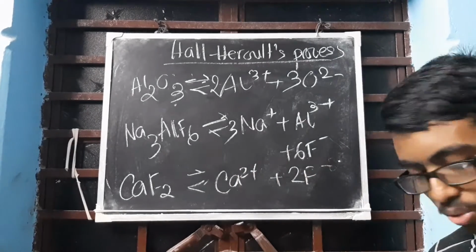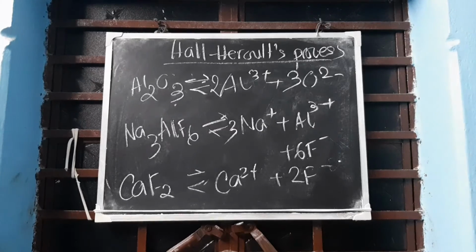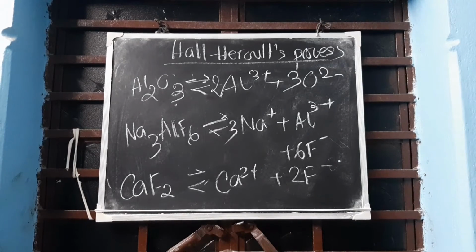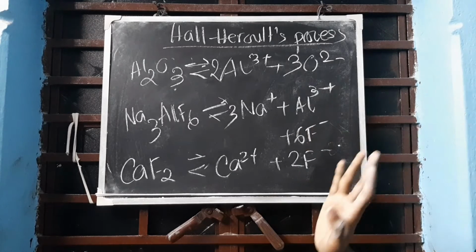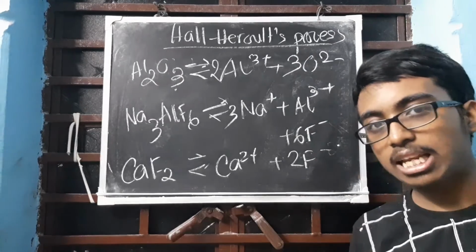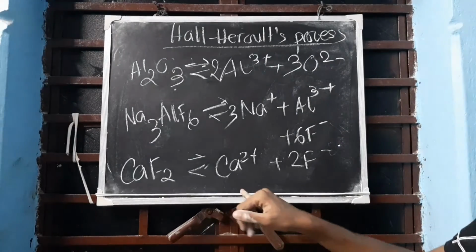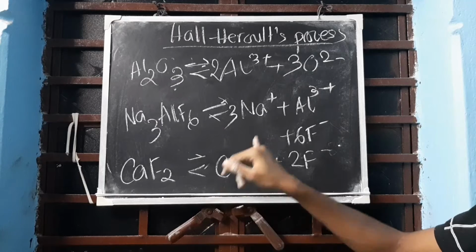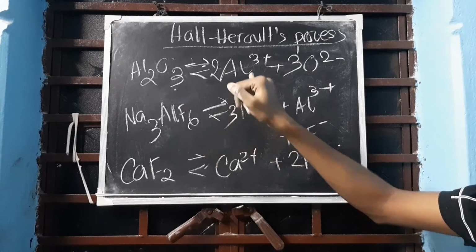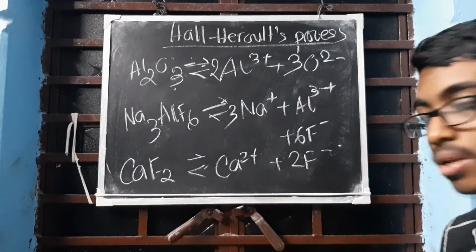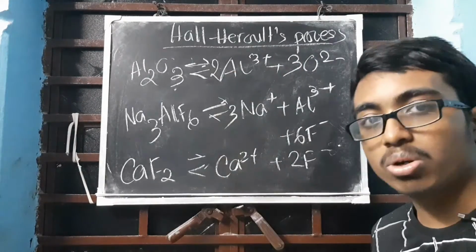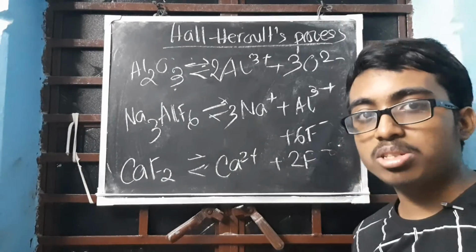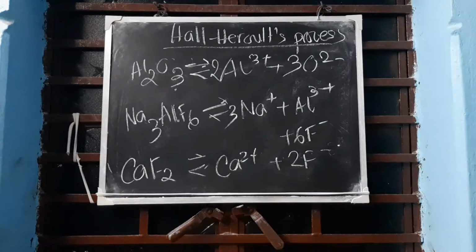Now say, who will go to the cathode? See the reaction and tell who can go to the cathode. We are concerned with which element? Aluminium. Aluminium we are concerned with. Another element we are concerned with, calcium, cannot go. See, calcium is located below, sodium is also located below, aluminium is located below. Clear? Sodium is on top, then comes calcium, then aluminium. So who will go? Aluminium will go. Clear? So aluminium is going, so at the cathode we will see aluminium.